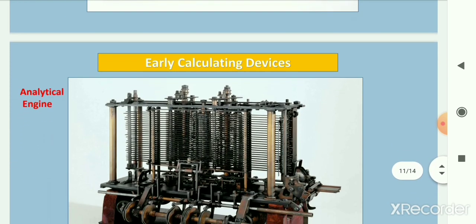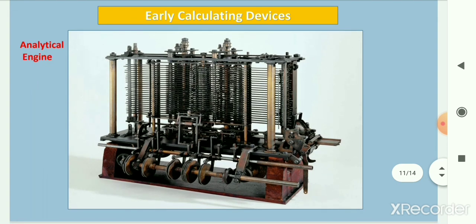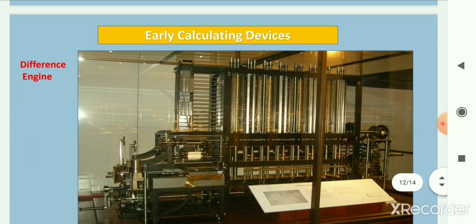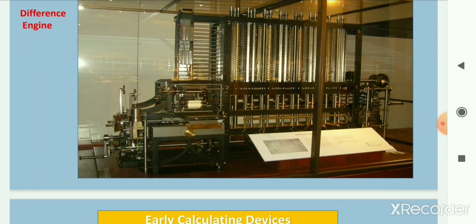Next calculating device is the analytical engine. After working on the difference engine in the year 1833, Charles Babbage started working on the analytical engine. This machine could store 1000 numbers of 50 decimal digits each. The machine could perform all arithmetic operations: addition, subtraction, multiplication, division, and many more functions. Difference engine. In the 1800s, Charles Babbage designed the first automatic calculating engine, the difference engine. It could perform complex mathematical calculations.